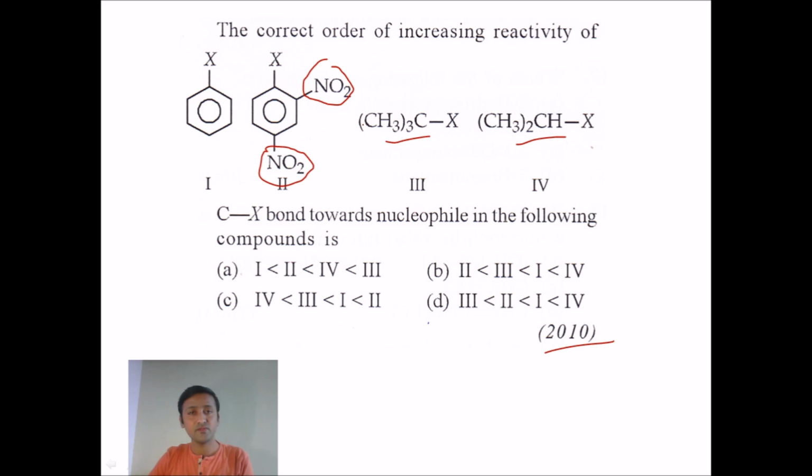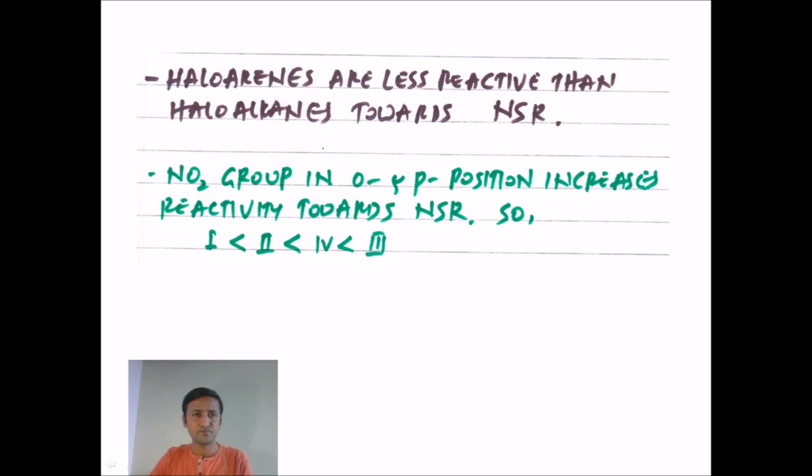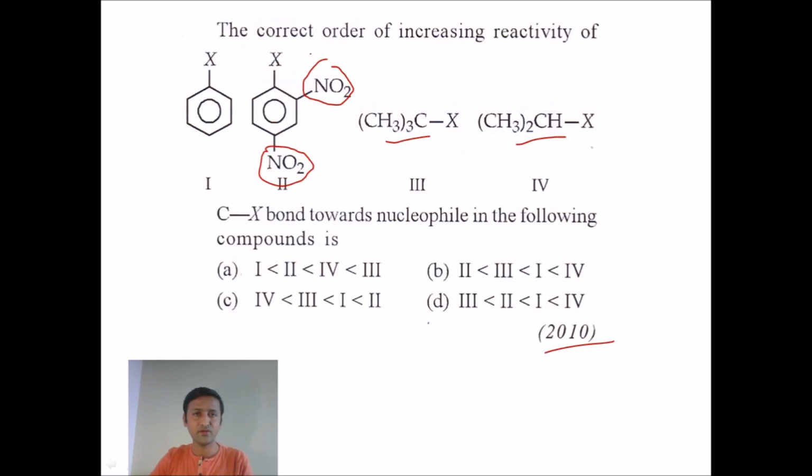We discussed yesterday, in the last session, the reactivity of haloarenes and haloalkanes. Haloarenes are less reactive compared to haloalkanes towards nucleophilic substitution reaction. Now we have two haloarenes here, first and second, and among these two, which one is less reactive?